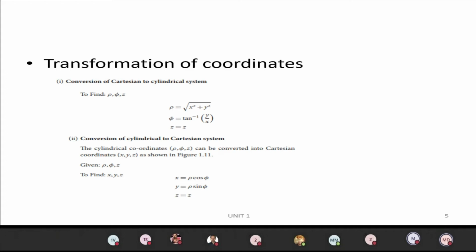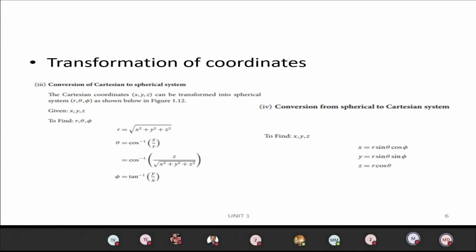Similarly, to convert cylindrical coordinates to Cartesian coordinates, x equals rho cos phi, y equals rho sin phi, and z equals z. So from one coordinate system, we can convert into another.